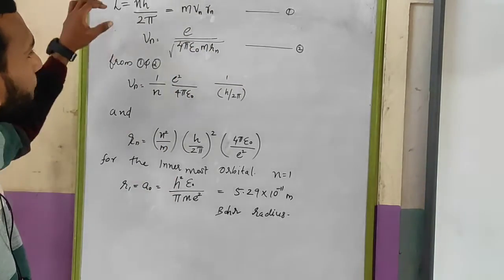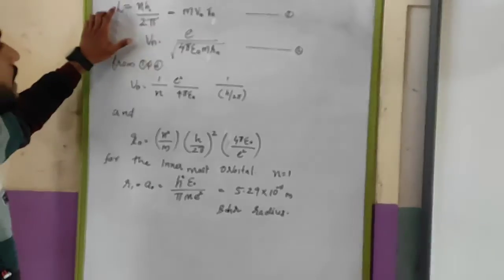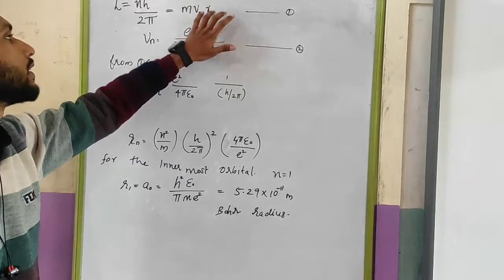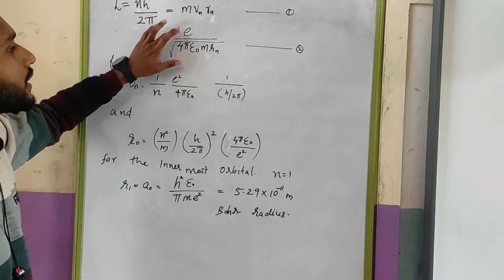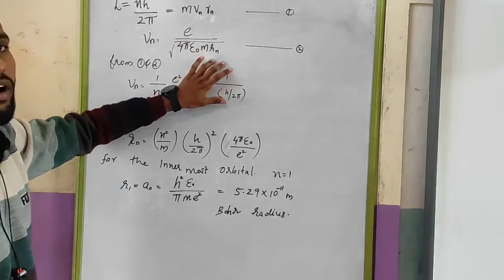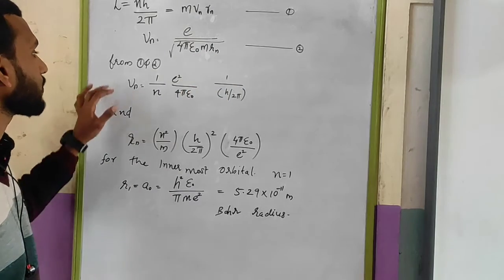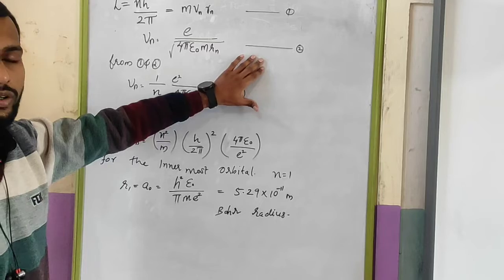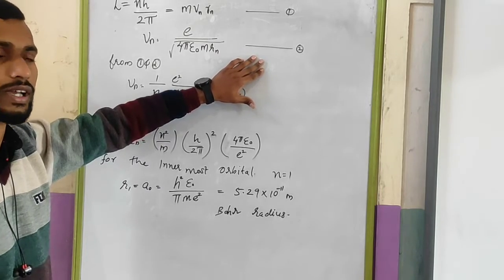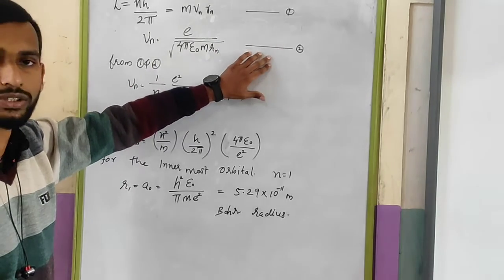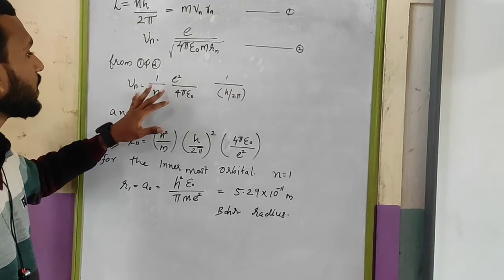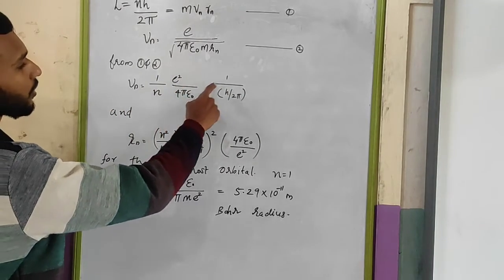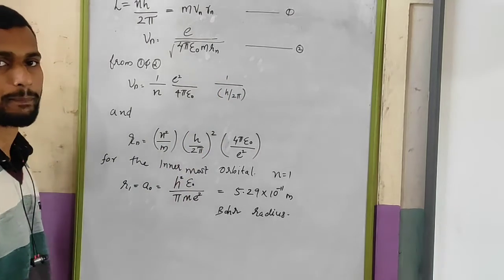So now we are comparing these two equations, that is L is equal to nh by 2 pi, which is equal to m Vn Rn, and Vn is equal to e divided by root of 4 pi epsilon 0 m R. From equations 1 and 2, which are given in your textbook with some other numbers, Vn is equal to 1 by n, e square by 4 pi epsilon 0, 1 divided by h by 2 pi.